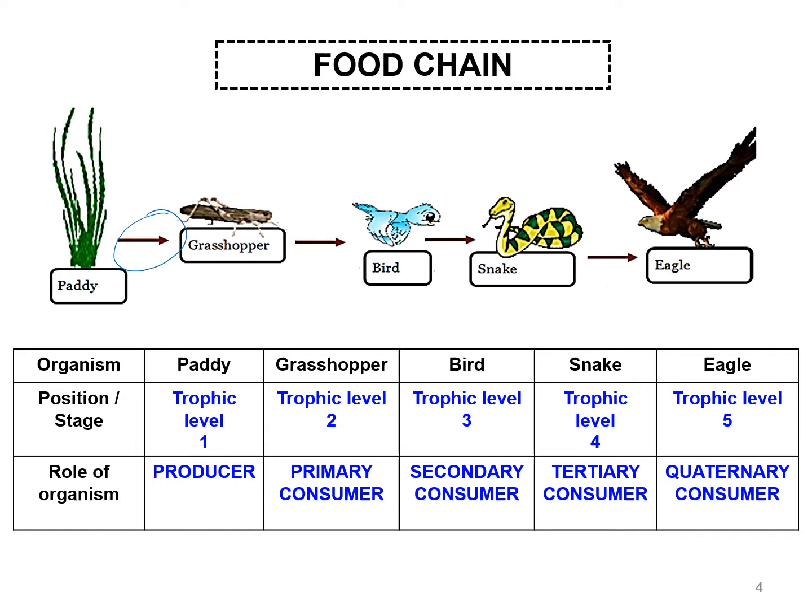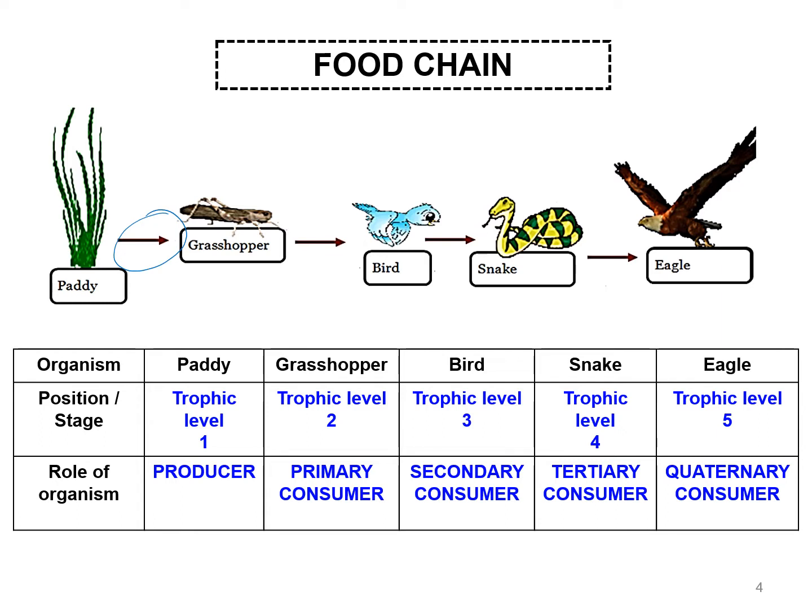The paddy plant is at the first trophic level, number 1, and the role of the paddy is as producer. Paddy is eaten by grasshopper that lives in trophic level 2, which becomes the primary consumer.